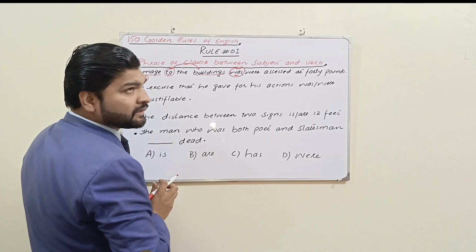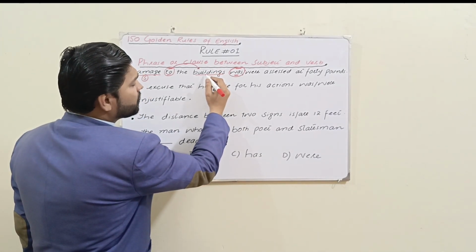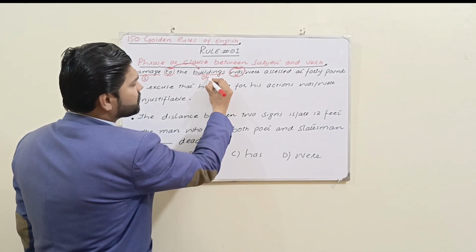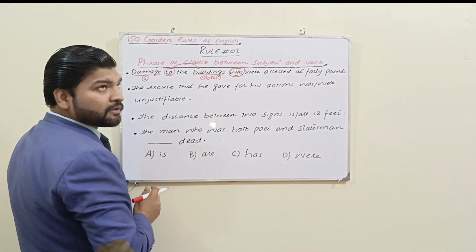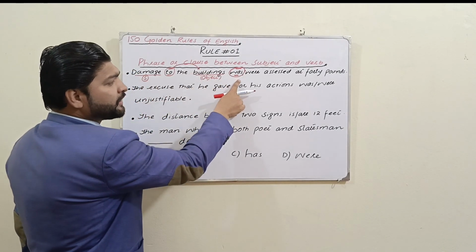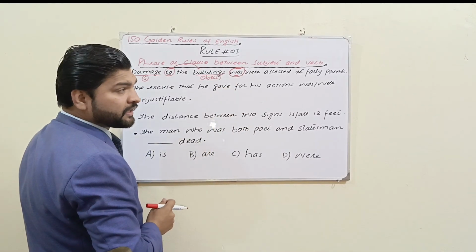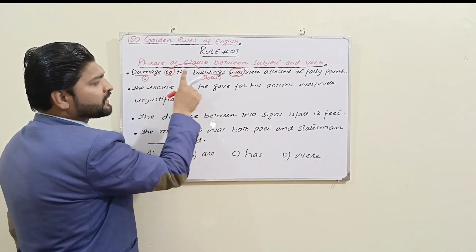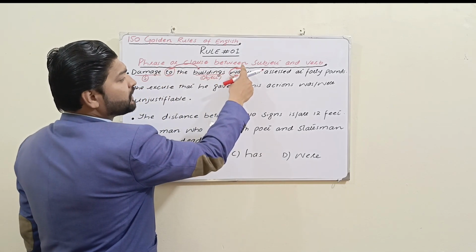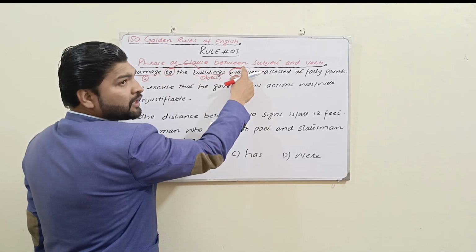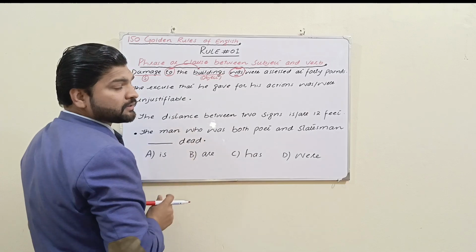So buildings is not a subject but an object of a preposition. So in subject verb agreement, the golden rule of English is singular subject takes singular verb. So damage is the singular subject, so we will take the appropriate option was.